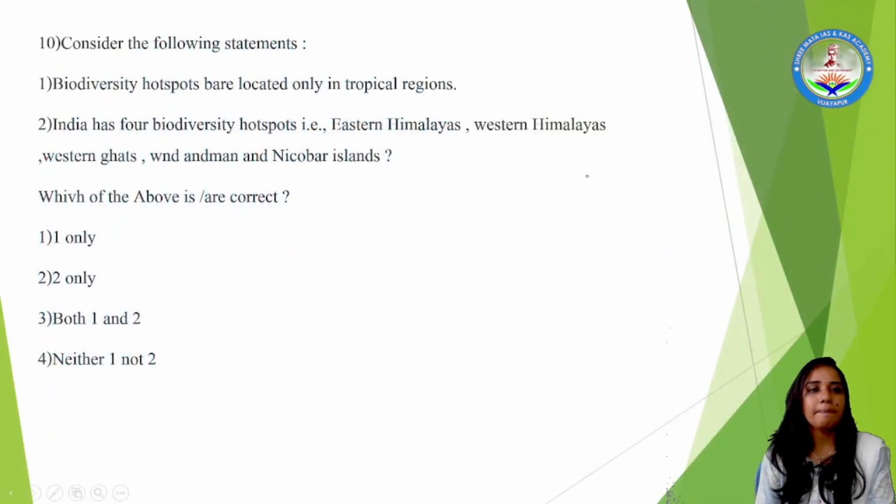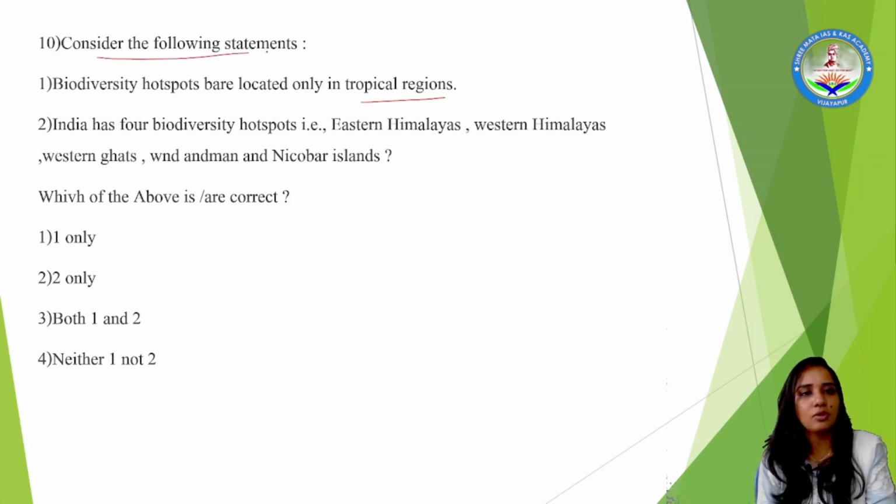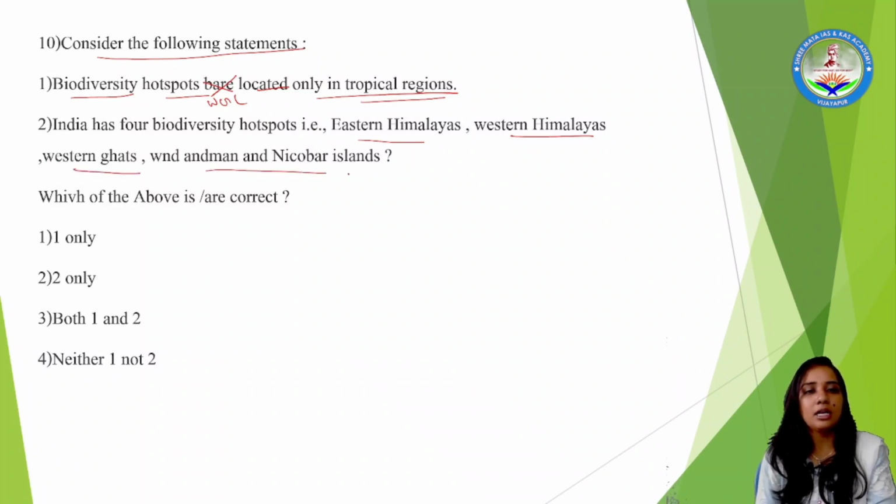Next, consider the following statement. Biodiversity hotspots were located only in tropical regions. Sorry, this is not where, this is where. Okay, fine. Wait, just a minute. Some mistake has taken place here. Consider the following statements. Biodiversity hotspots were located only in the tropical region. Fine, this is not where located. India has 4 biodiversity hotspots, that is Eastern Himalayas, Western Himalayas, Western Ghats, and Andaman Nicobar Islands. Which of the above options is correct?